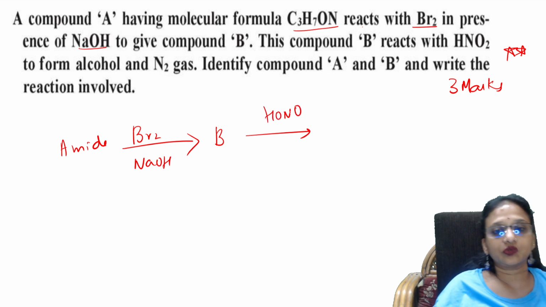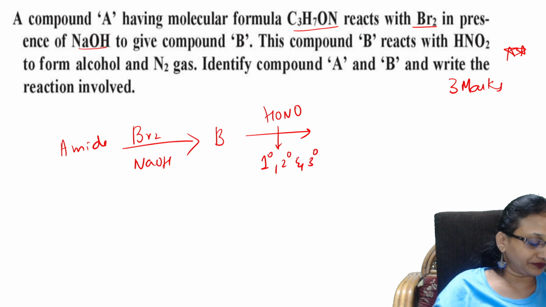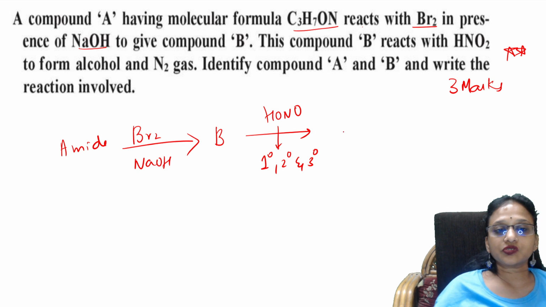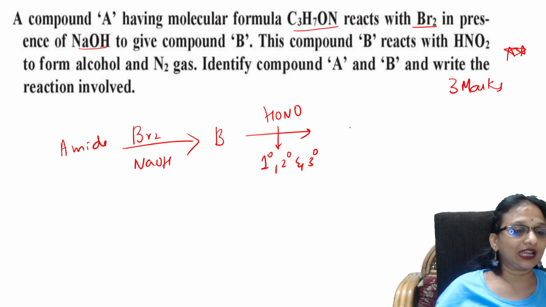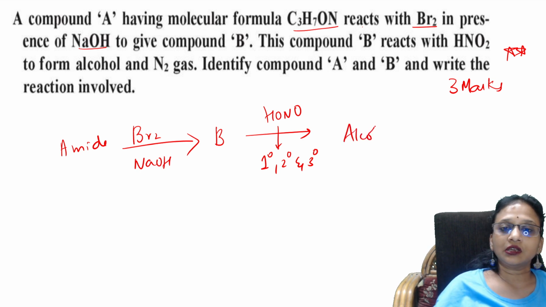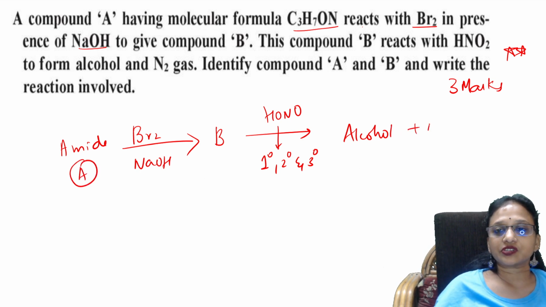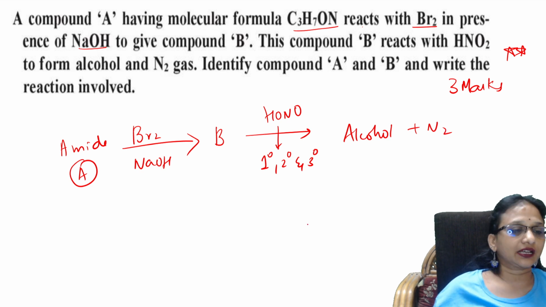HONO is used to differentiate primary, secondary and tertiary amines. So it forms an alcohol. This is compound A, this is compound B, and it gives alcohol plus nitrogen gas. Identify the reactions involved. Simple.